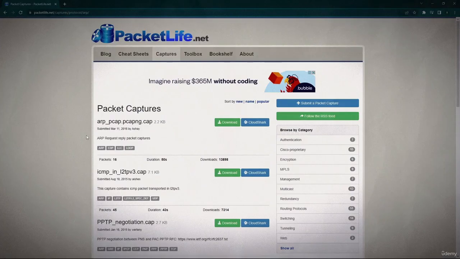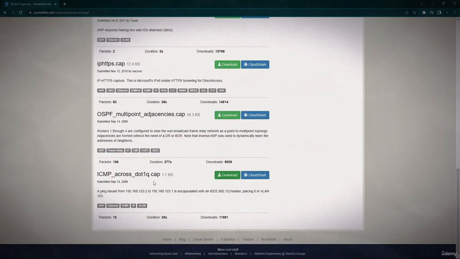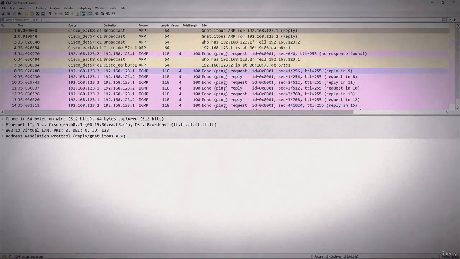If you'd like to follow along, go to packetlife.net and select ARP, and this last one here, ICMP across .1q.cap. I have opened it up in Wireshark and there really aren't a lot of packets in this capture, but we will just take a look at ARP. We will just put this in the display filter.